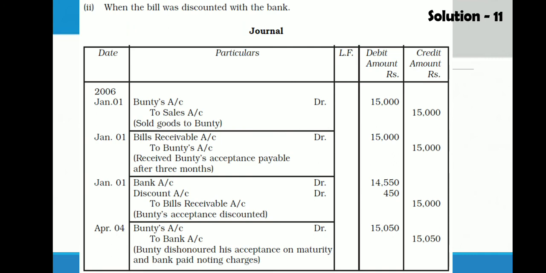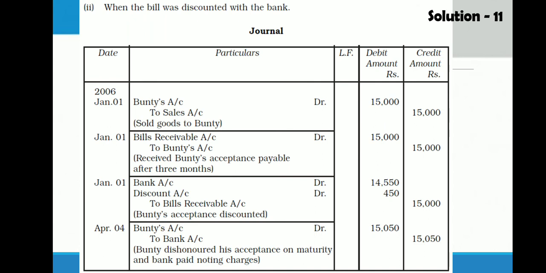When the bill was discounted and dishonored. So first two entries are as usual, Bunty account debit to sales 15,000. Second entry, bills receivable to Bunty 15,000. On the same day, this bill is discounted at 12% for 3 months. Discount amount of bill is 15,000 into 12 upon 100 into 3 by 12, because the period of the bill is 3 months. So you have to find a discount here for 3 months.